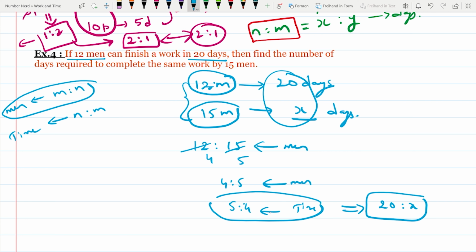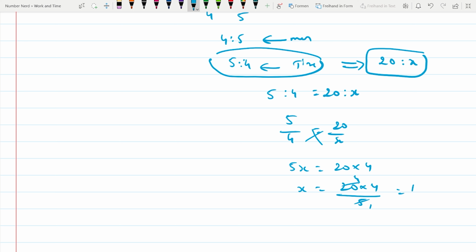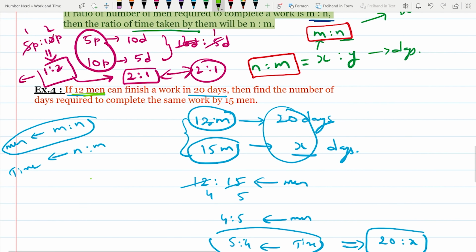So we have to make them equal: 5:4 equals 20:x. Then 5/4 equals 20/x. After cross multiplication, 5x equals 20 times 4, and x equals 20 times 4 divided by 5. 5 ones are 5, 5 fours are 20, so x equals 16 days. It means 12 men complete the work in 20 days, then 15 men will complete it in 16 days.